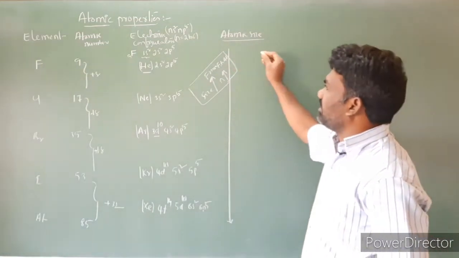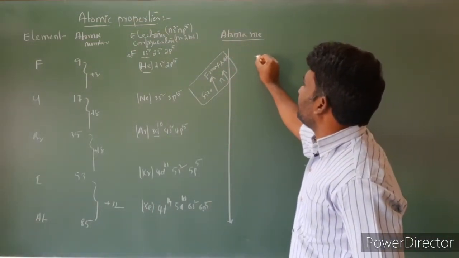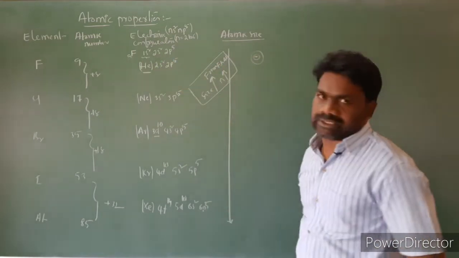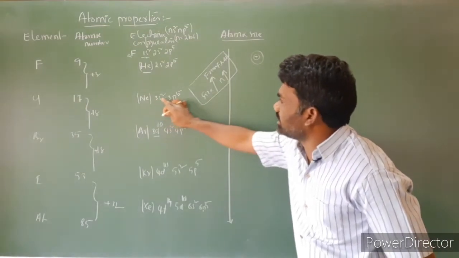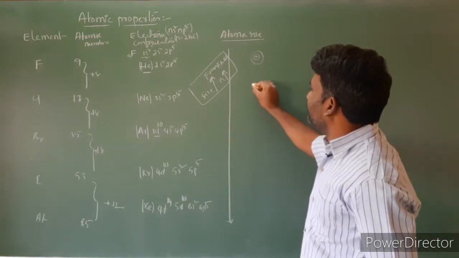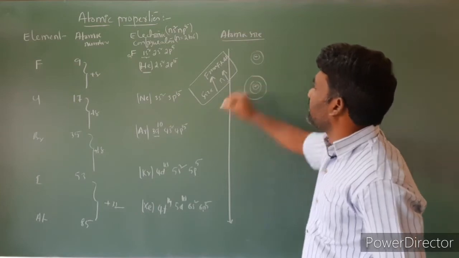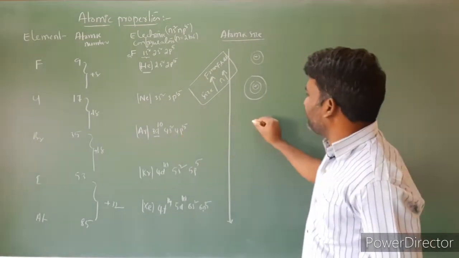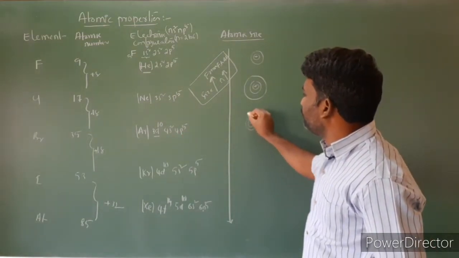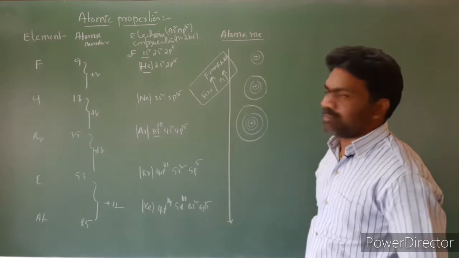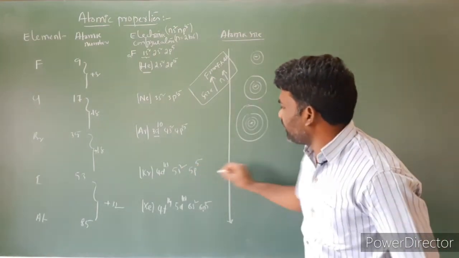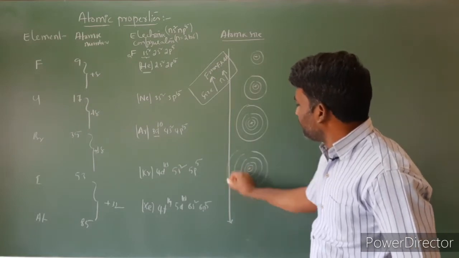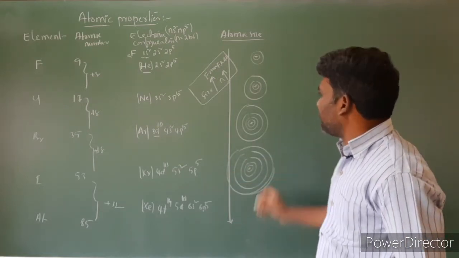So let us take a general representation. I'm taking fluorine. There are 2 shells, 2s2, 2p5. Just for understanding purposes, 2 shells. In the case of chlorine, how many shells? 3s2, 3p5, 3 shells, so 1, 2, 3. For understanding I'm drawing this. And bromine, how many? 4s2, 4p5, 4 shells in the outermost level: 1, 2, 3, 4. And iodine, how many shells? 5: 1, 2, 3, 4 and 5. Similarly you can take astatine also.